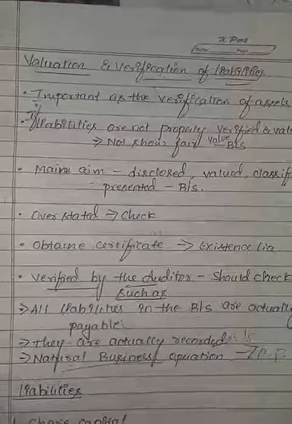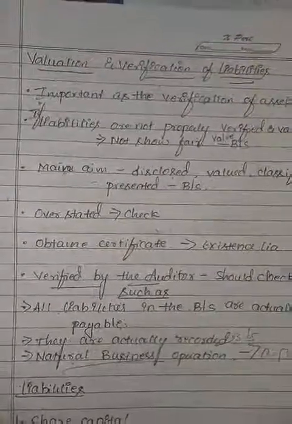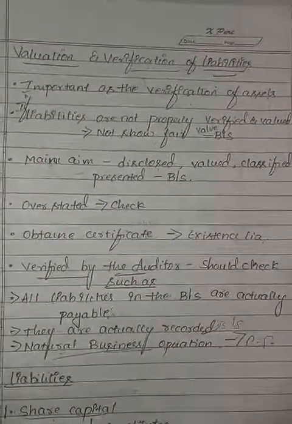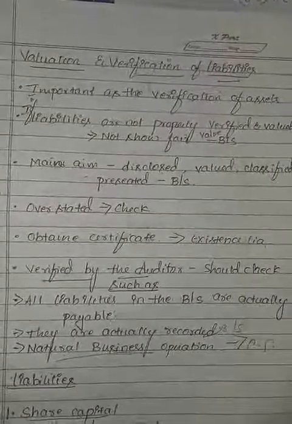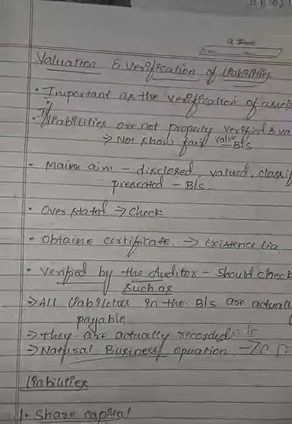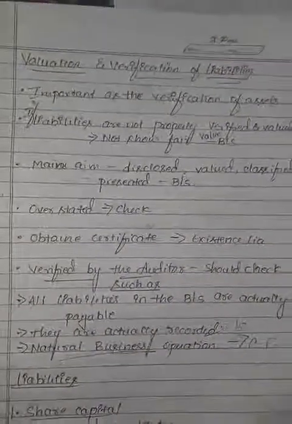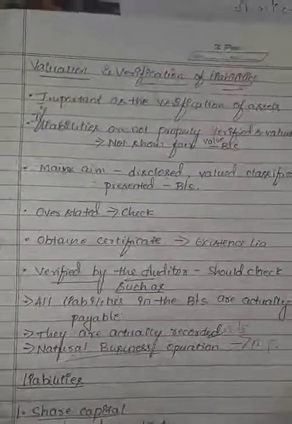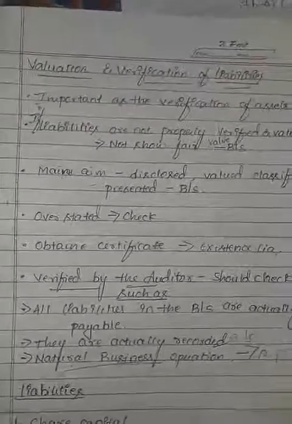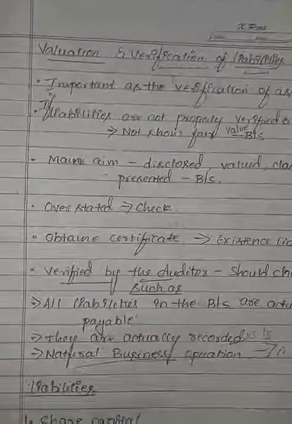He also verifies that all liabilities in the balance sheet are actually payable, that they are recorded in the company's balance sheet, and that they relate only to relevant operations of the business.